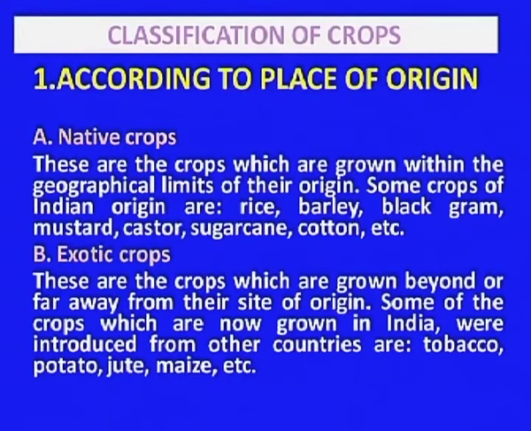Examples of native crops are rice, barley, black gram, mustard, castor, sugarcane and cotton, whereas the exotic species are tobacco, potato, jute, maize. Like this, we have classified the crops into native and exotic.